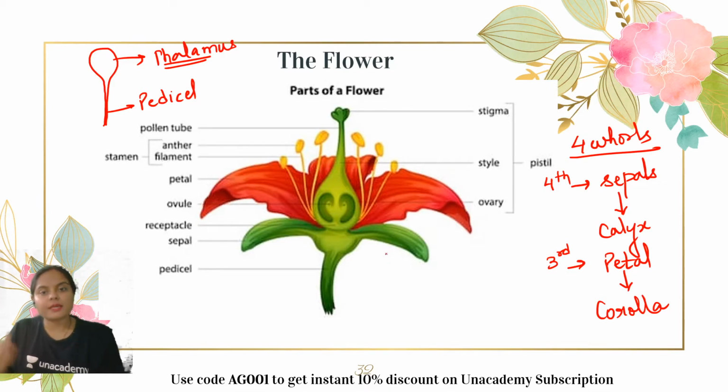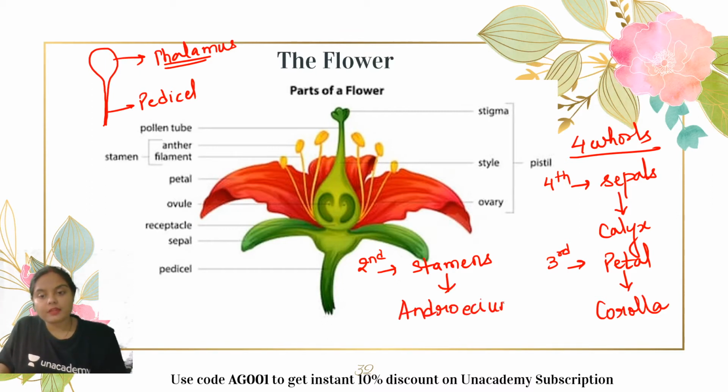Just inner to the petal, stamens are present. That means on the 2nd roll, stamens are present, and the group of stamens collectively are known as androecium. And on the innermost roll, that means in the center one, carpels are present, and in the 1st roll, carpels are present, and collectively they are termed as gynoecium.